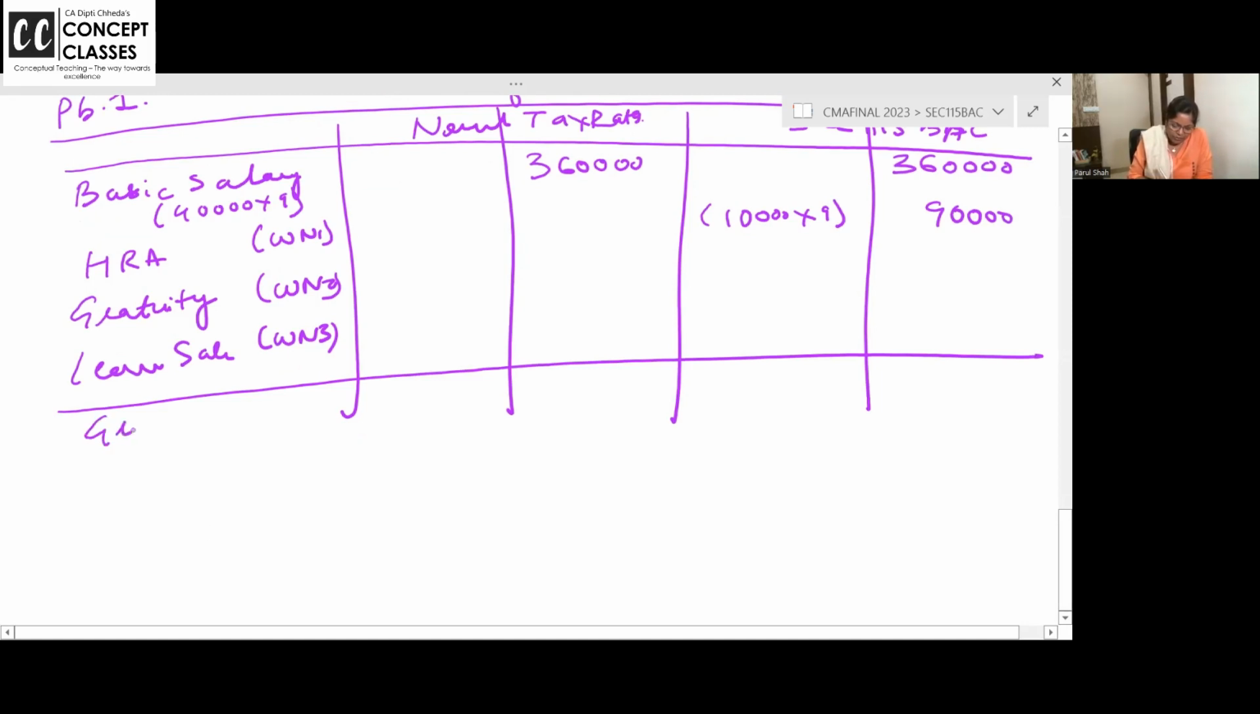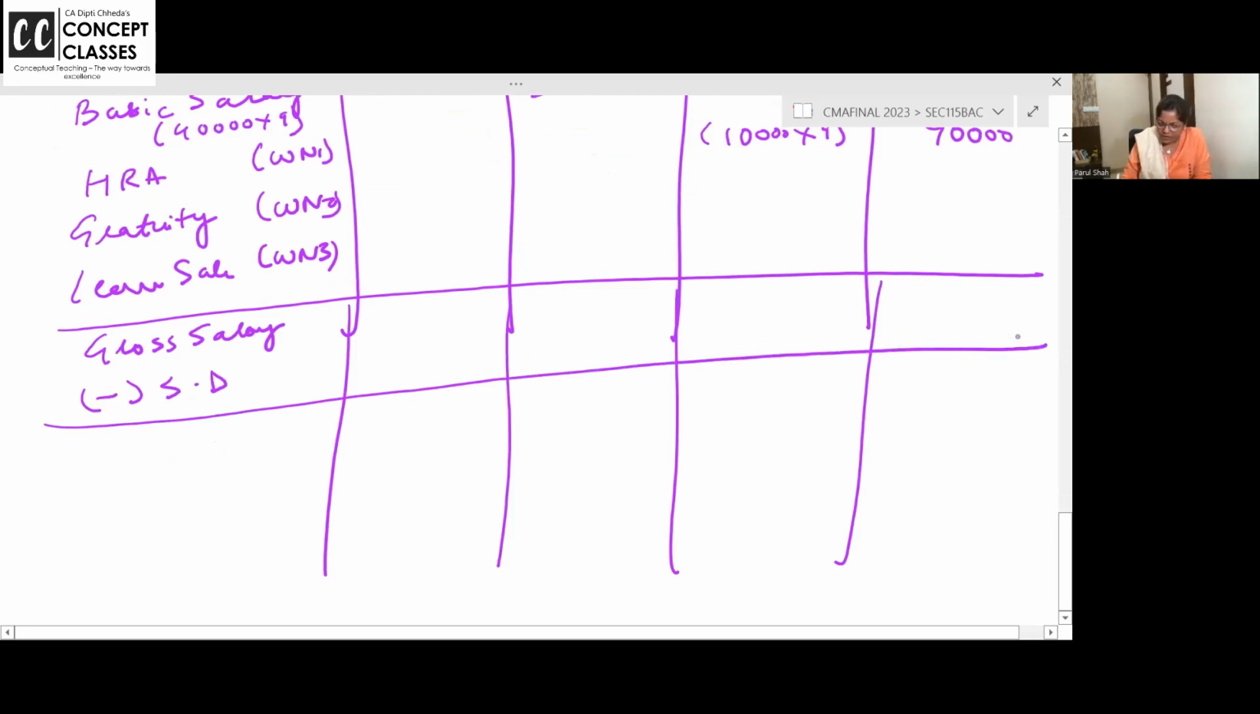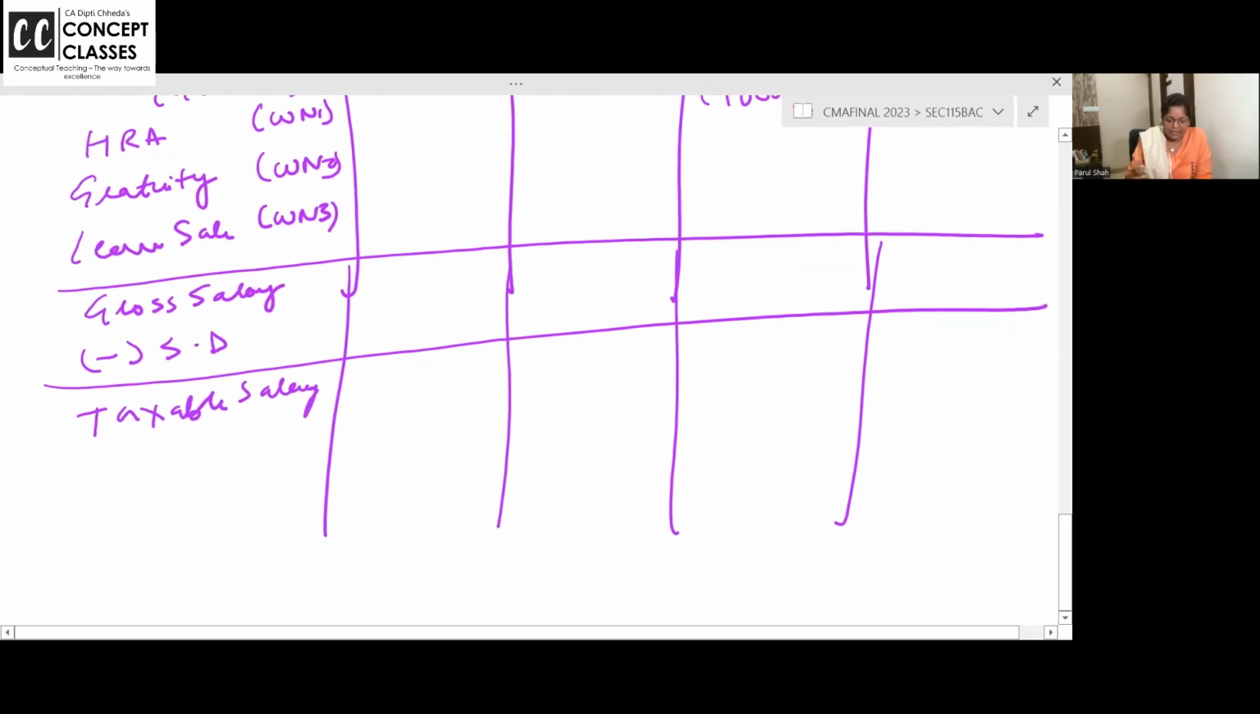What you get, you call it gross salary. From that, standard deduction is allowed here. There it is not allowed. And you get taxable salary. I'm not taking profession tax and all deduction because they didn't give it. Apart from taxable salary, there is no other income. So taxable salary only I'll call gross total income.